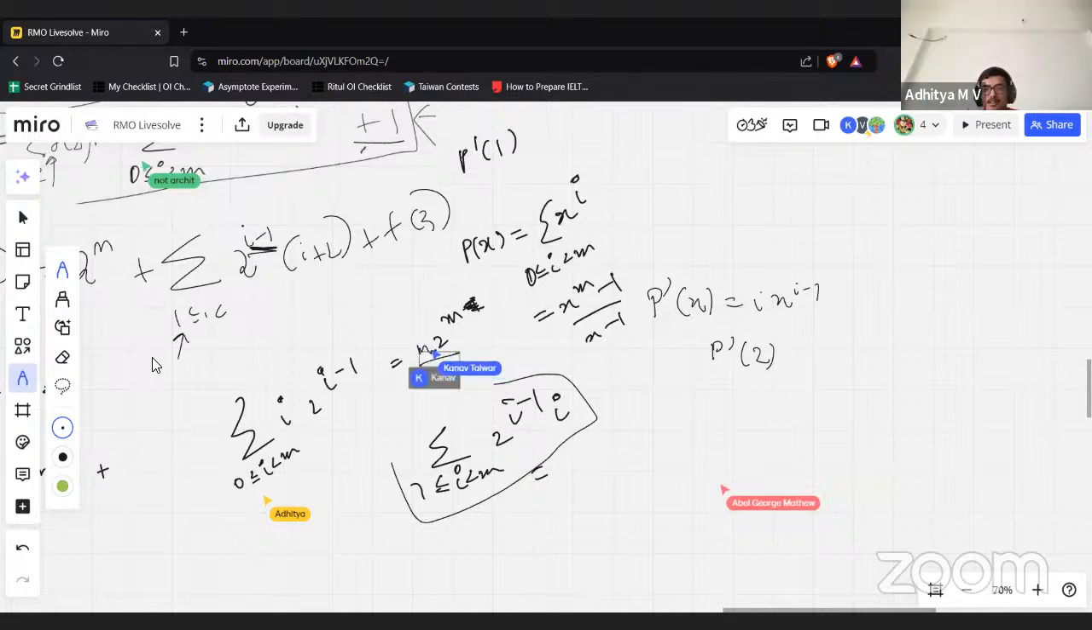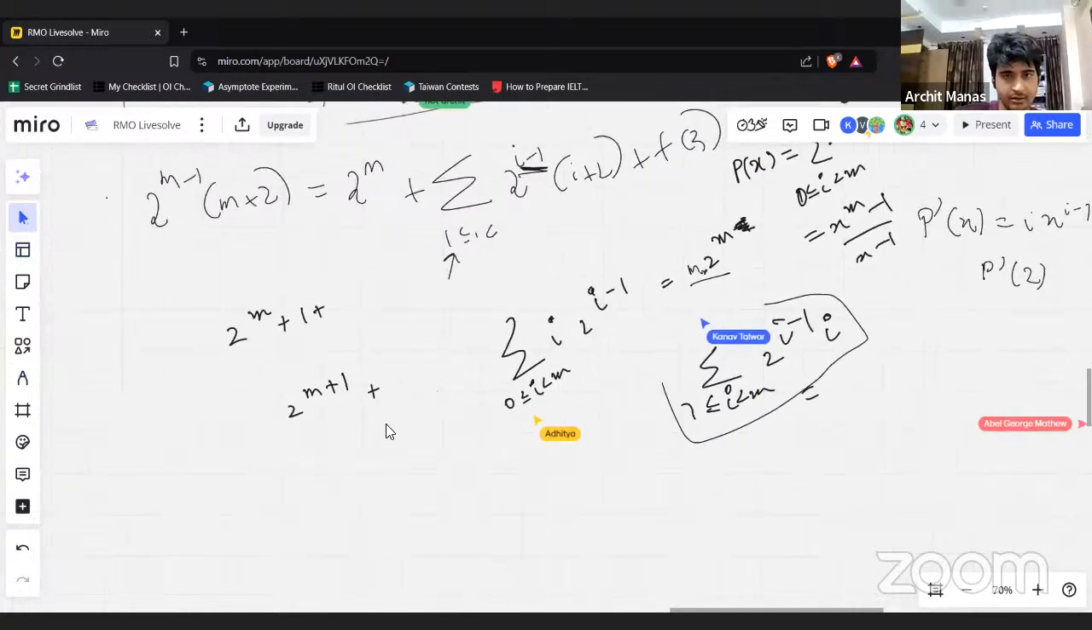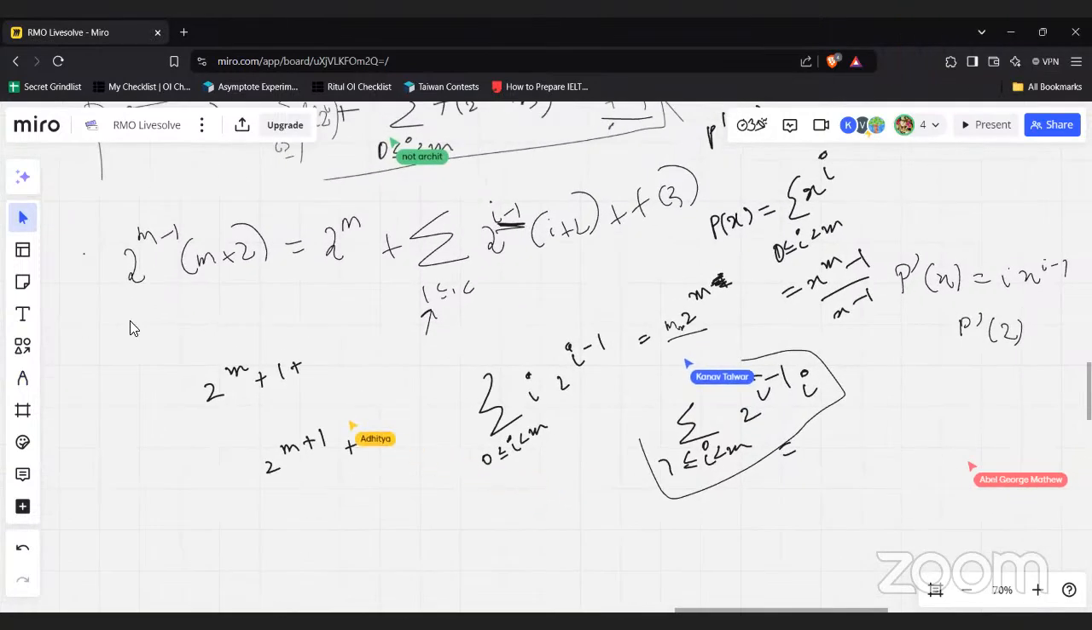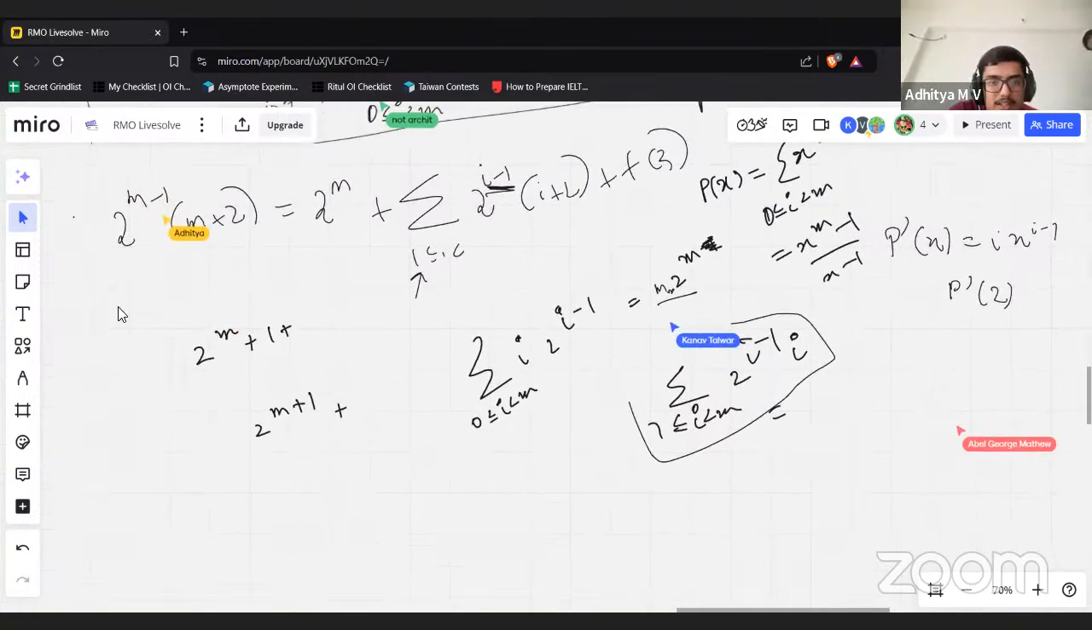Okay, cool, so that gets us m into 2 to the m? Wait, it shouldn't be m times 2 to the m. That's way too big. I mean, how do you get this m times 2 to the m minus 1 part over here? How do you get that?